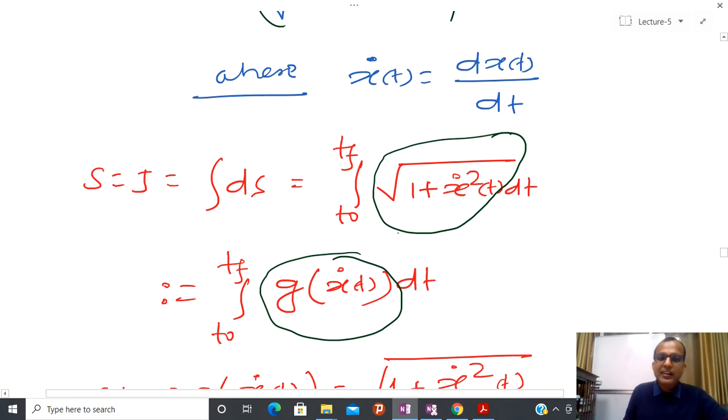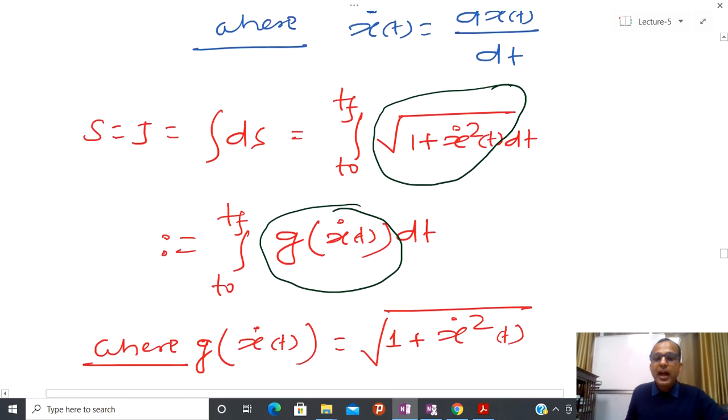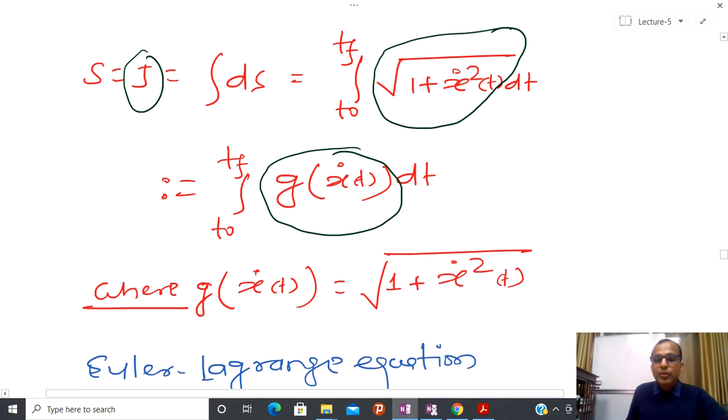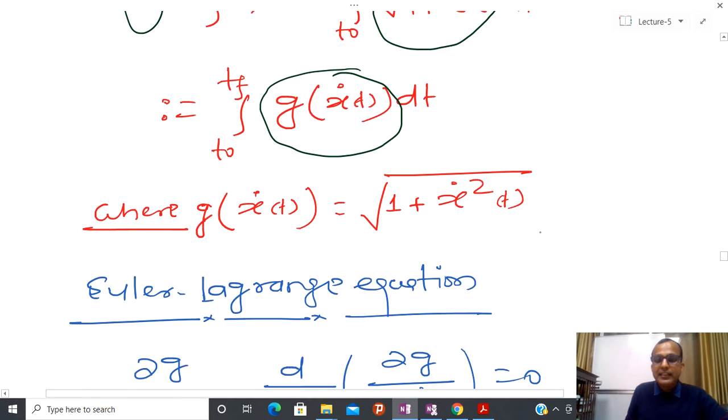You can see that whenever we are moving from A to B, this performance measure we have defined is just a function of x dot. So now I have this performance measure that is defined like this, where G of x dot is like this.